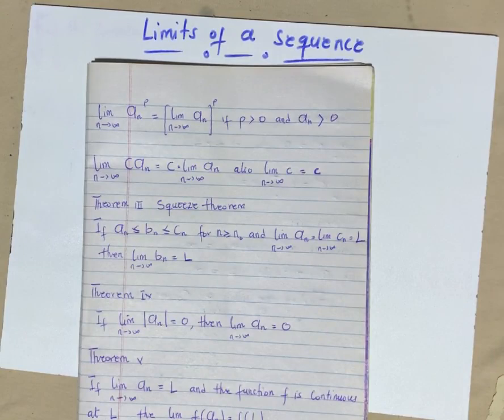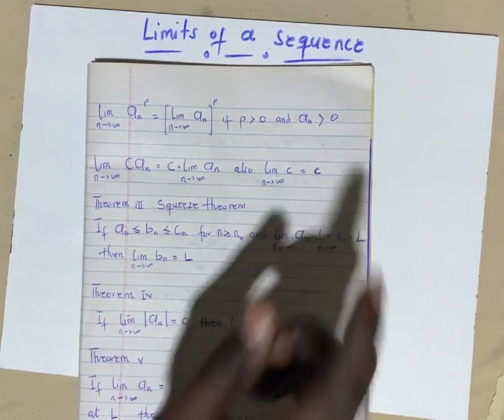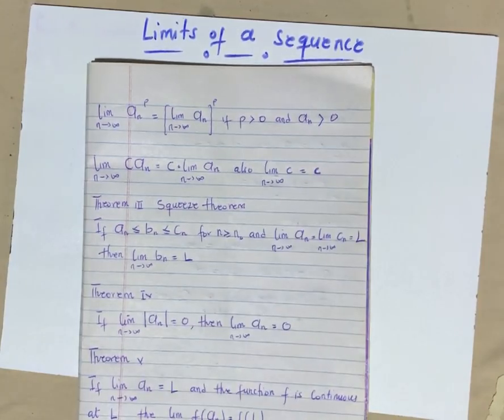Now, the next one is saying what happens when you have a limit of a sequence with a constant. You know that the limit of a constant is always going to give you the same constant. So when you are being told to find the limit of 6, there is nowhere you can input n as infinity into 6, because 6 is just a number. So the limit of every constant is equal to the same constant.